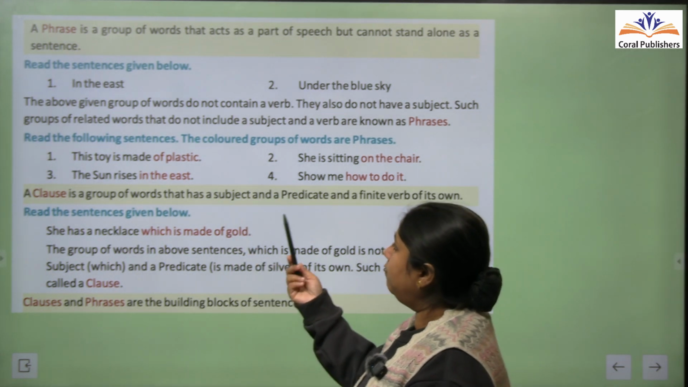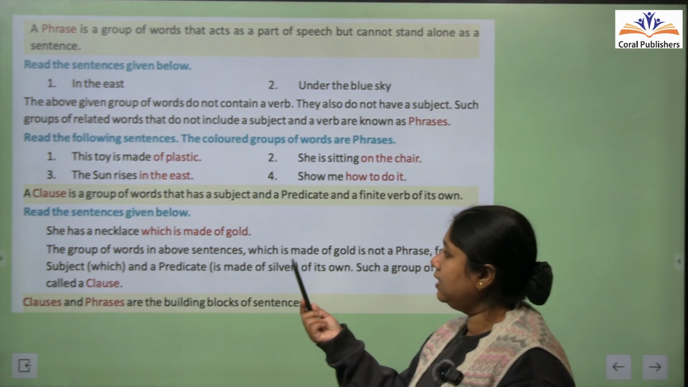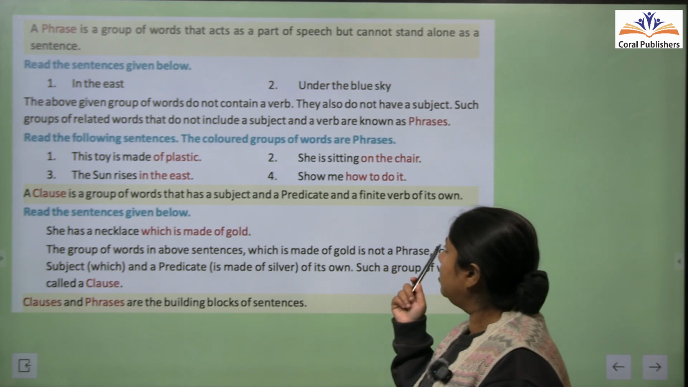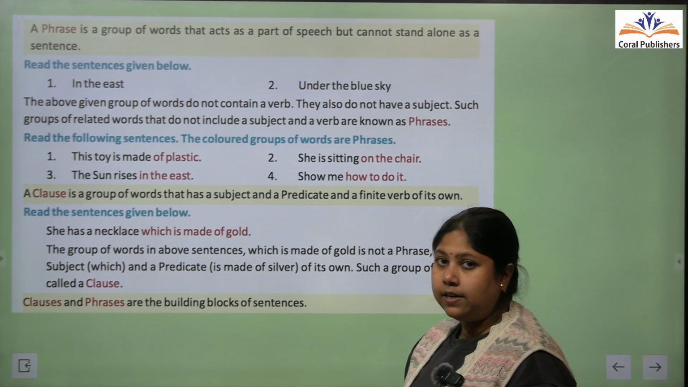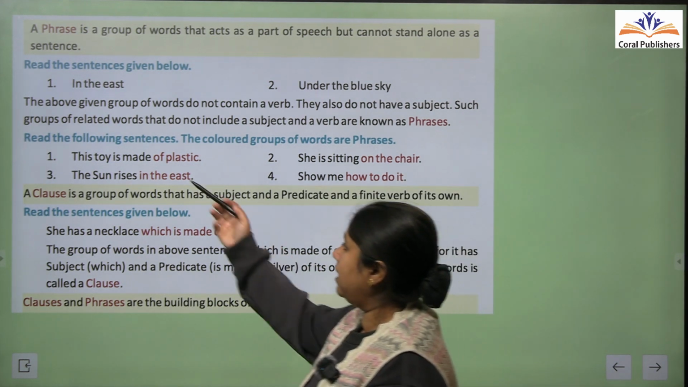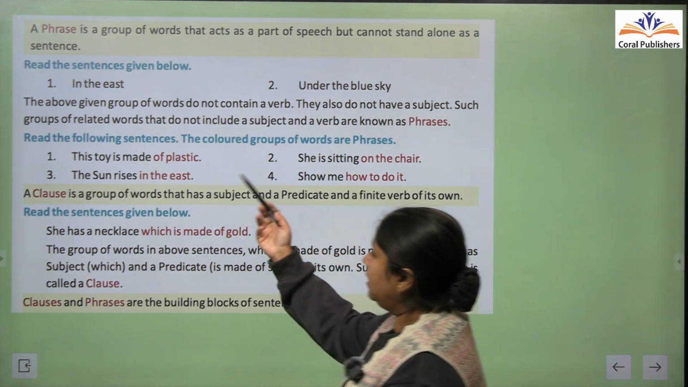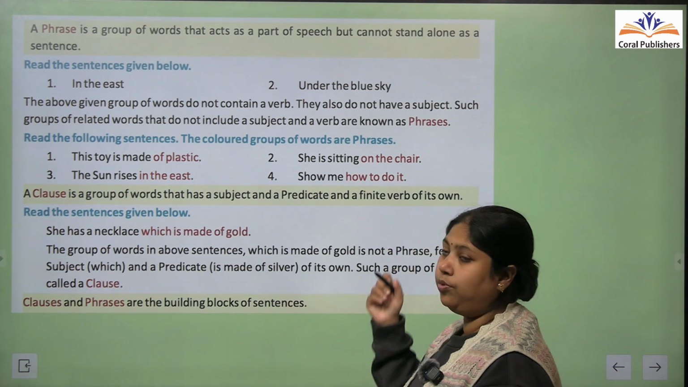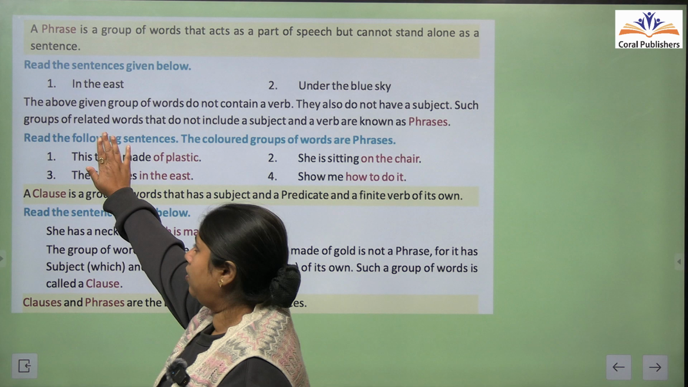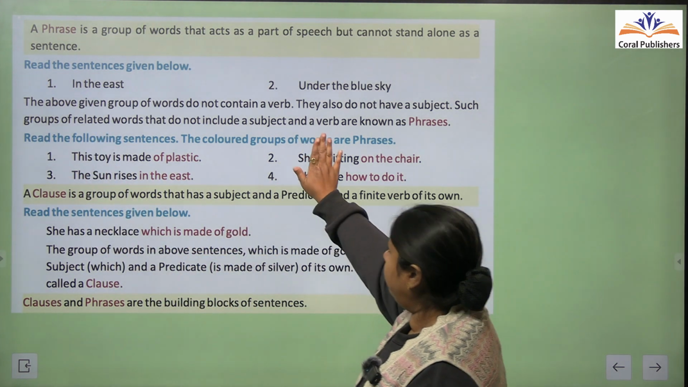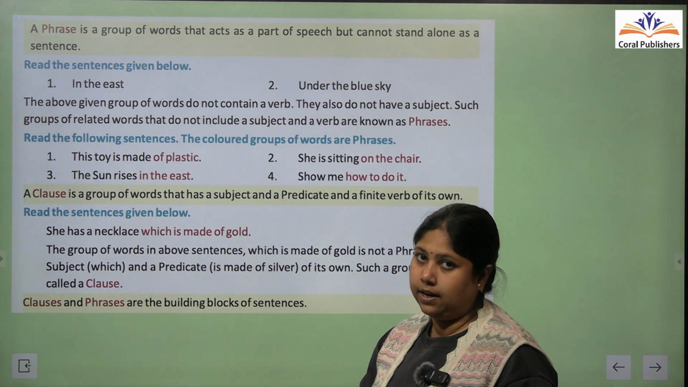This toy is made up of plastic. The sun rises in the east. She is sitting on the chair. Show me how to do it. So इन सब sentences में जो red color से highlighted part है, of plastic, in the east, on the chair, how to do it, ये सभी phrases हैं. अगर इनमें से हम इन subject और verbs को हटा दें तो फिर ये कोई भी sense नहीं बनाएंगे.